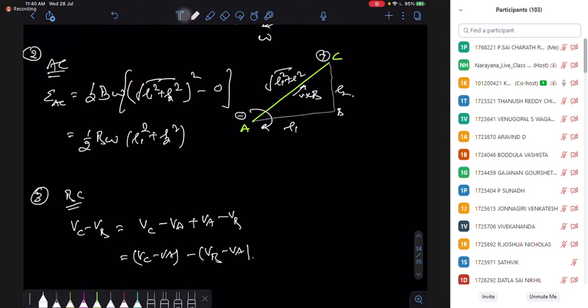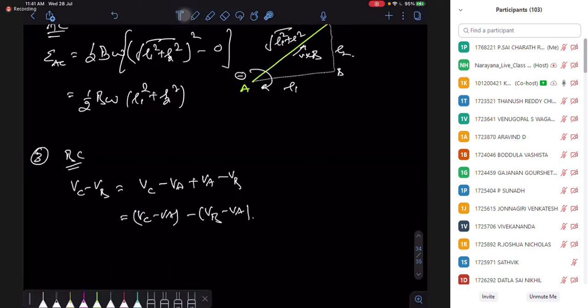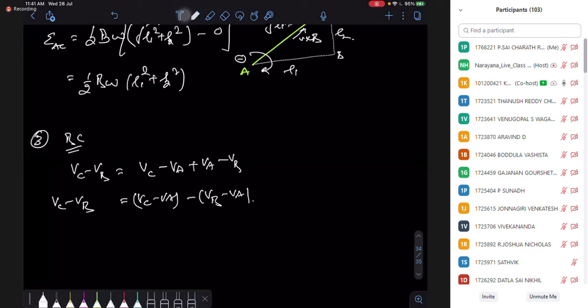I know C is at high potential compared to A, and B is at high potential compared to A. So I can find the potential difference between CB, and that will become my EMF between CB. It's the same as EMF between CA minus EMF between BA.